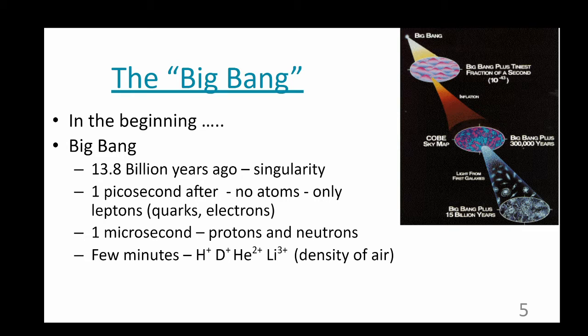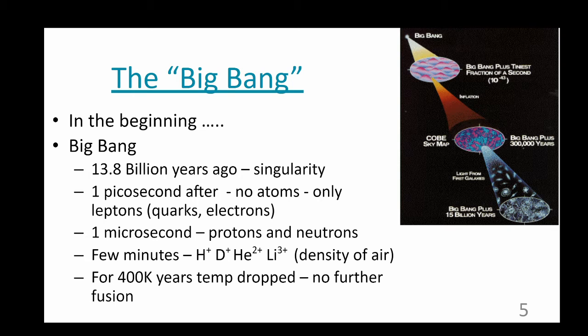They had about the density of air. There were hydrogen ions, deuterium ions, which is a hydrogen ion with a neutron, helium ions, and lithium ions. For several hundred thousand years, the only elements were hydrogen, helium, and lithium. For 400,000 years after that, the temperature continued to drop and the universe continued to expand, and there was no more fusion.